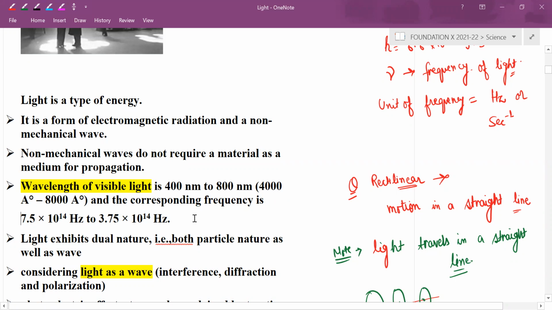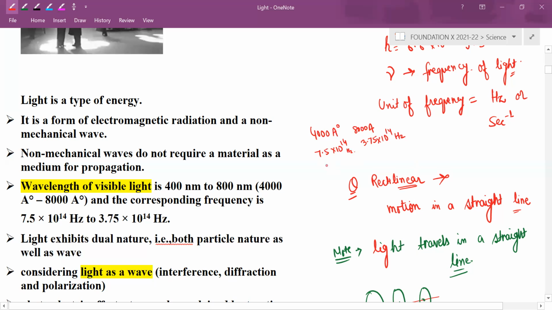So what is the correlation? For 4,000 angstrom the frequency was 7.5 into 10 raised to 14. If it is 8,000 angstrom, the frequency is 3.75 into 10 raised to 14. Exactly half, right?